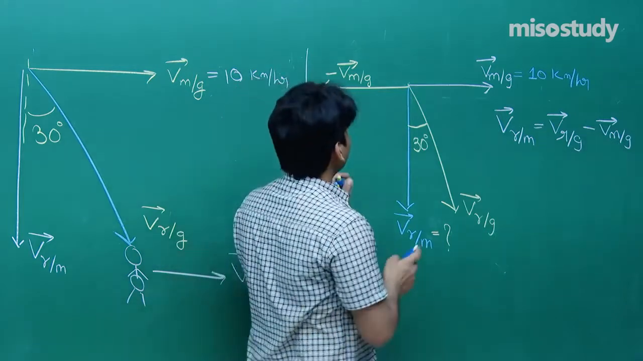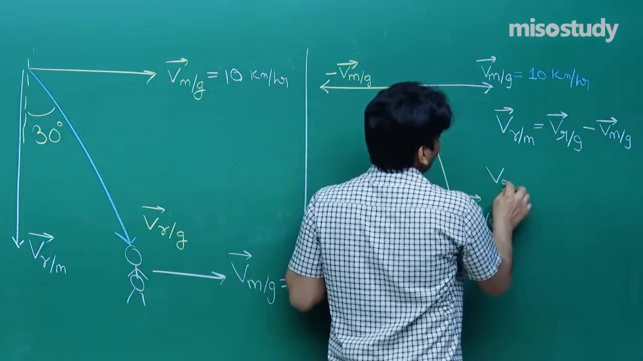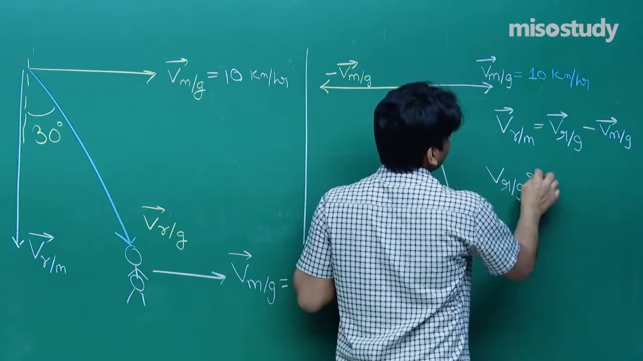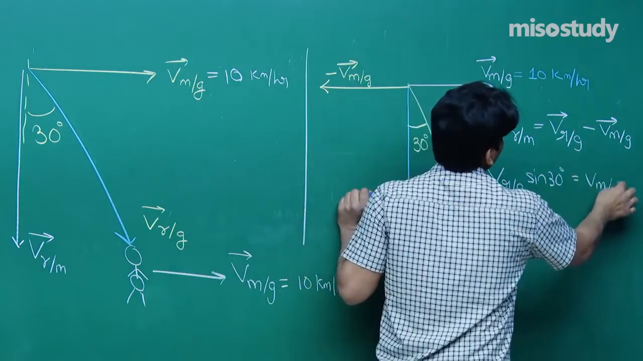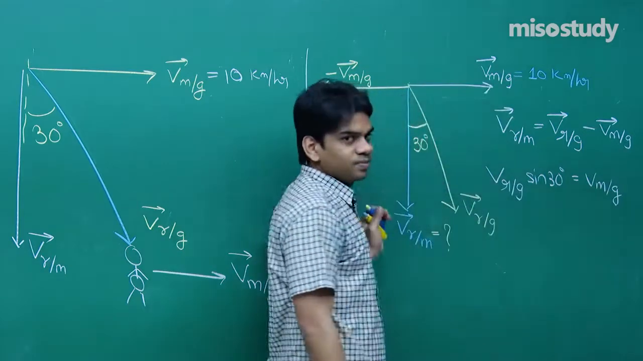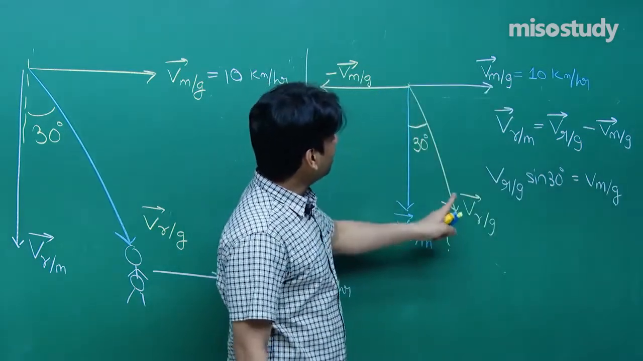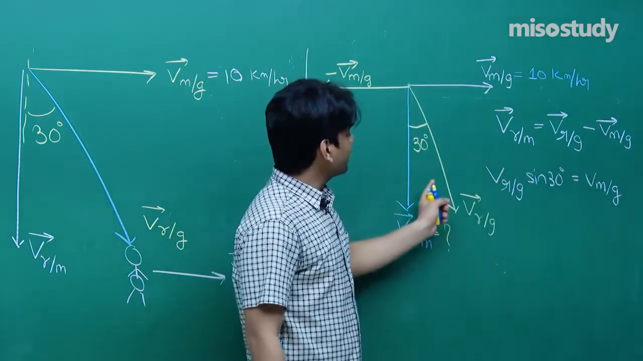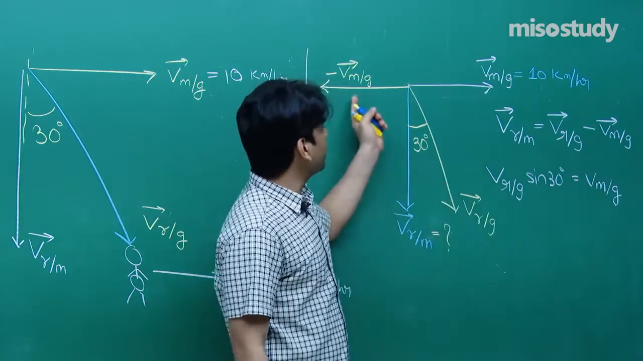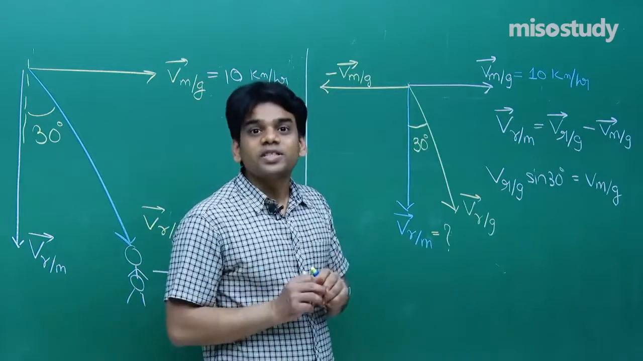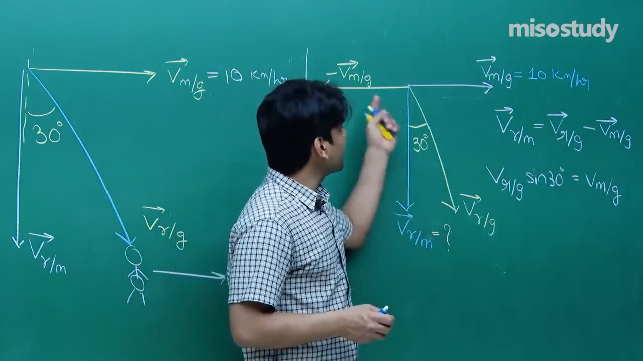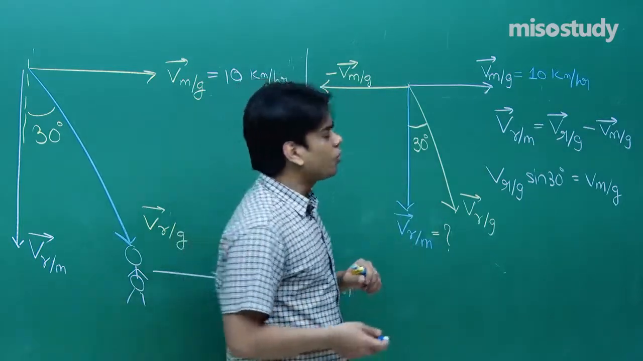So what we can write is that VRG sin 30 degrees is equal to VMG. I am only writing the magnitude from the vector diagram. In this vector diagram I have written VRG sin 30 degrees, that its horizontal component will be equal to VMG, so that the resultant has got no horizontal component. So I am just equating the horizontal components of this and this. So the resultant will be 0 for the horizontal component.